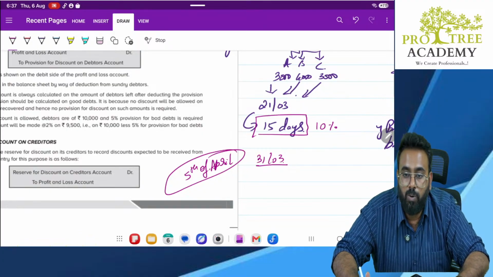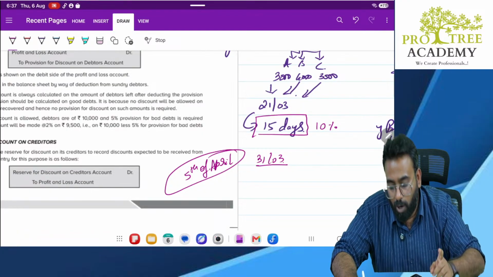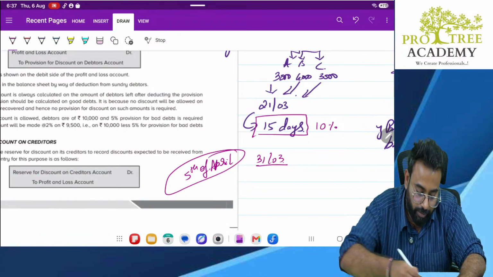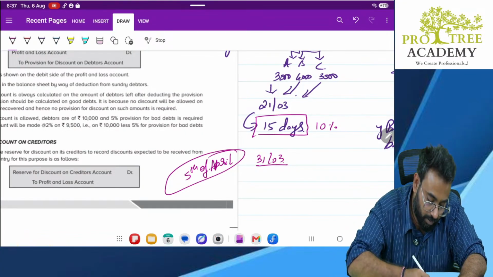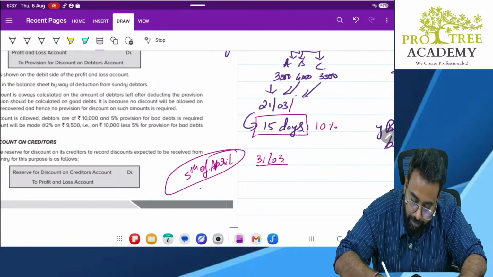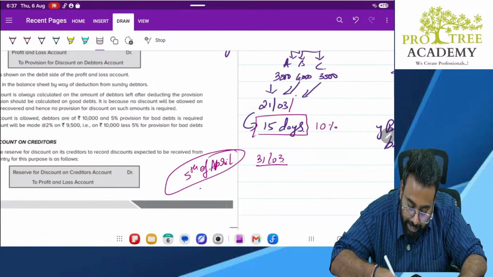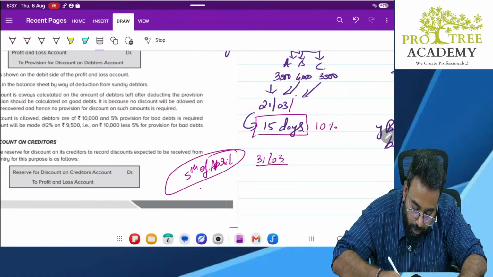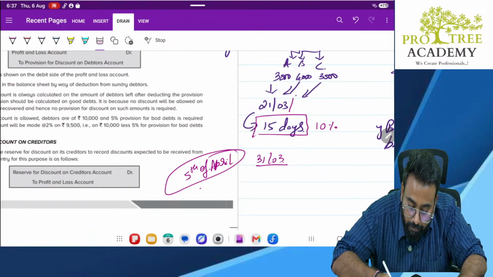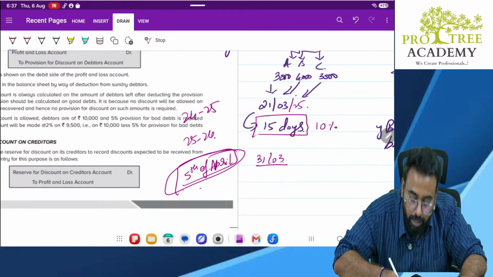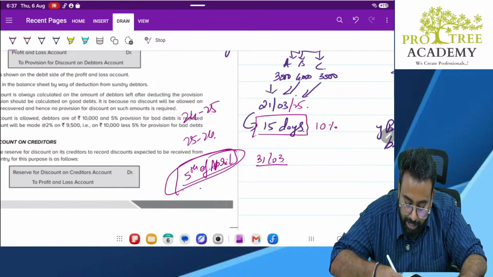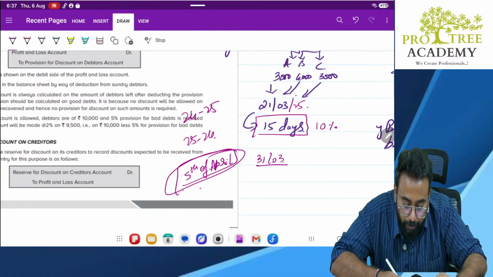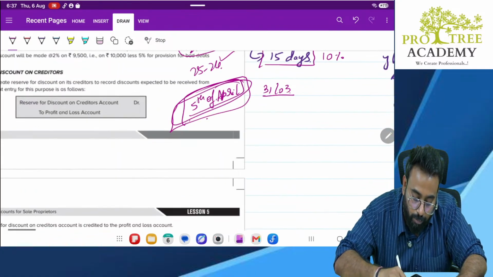Yes, sir, I should give the discount. But does that discount belong to, say, for example, this is 24, just for example purpose, let's take this as 25. But the discount which I give on 5th April, is it for 24-25 financial year or is it for 25-26 financial year? When did I sell? I sold the goods in 24-25. So, if he comes and makes the payment on 5th April, whenever I give the discount, does that belong to 24-25 or 25-26? It belongs to 24-25.